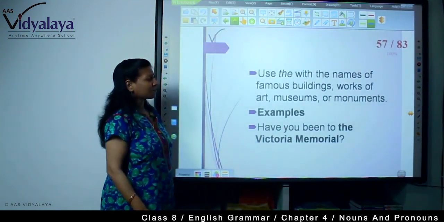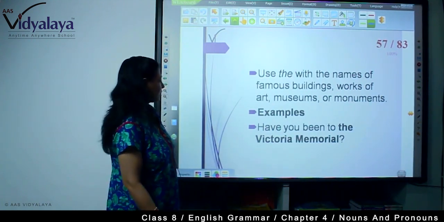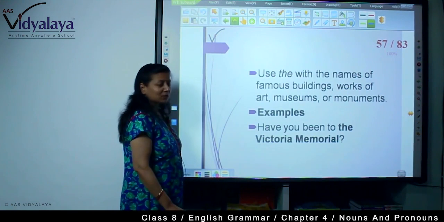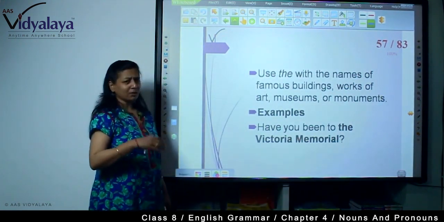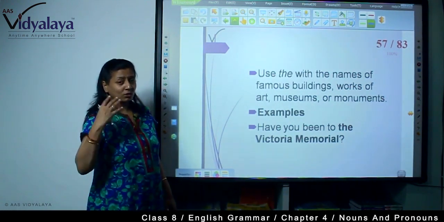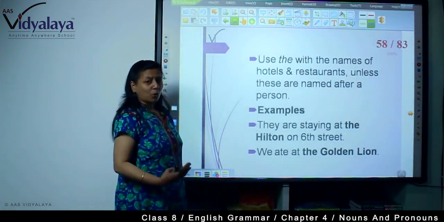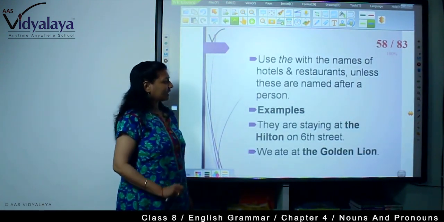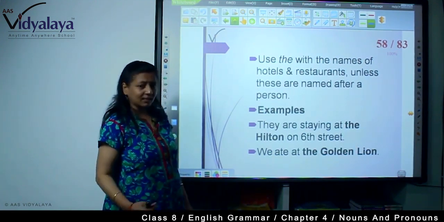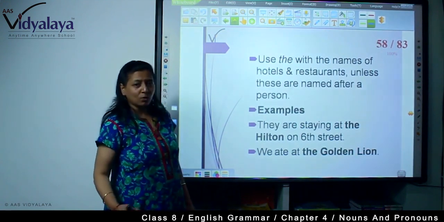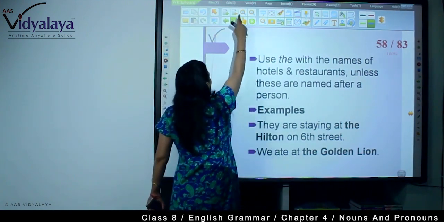Now, the is used with the names of famous buildings, works of art, museums or monuments. Example, have you been to the Victoria Memorial? The Victoria Memorial, famous buildings, unique of its kind. So, the is used. Now, the is used with the names of hotels and restaurants unless these are named after a person. Okay? Example, they are staying at the Hilton. We ate at the Golden Lion. Right? Unless these are named after a person.